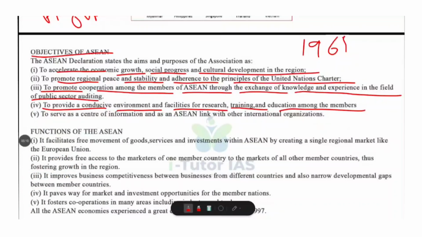And the fifth objective is to serve as a center of information and as an ASEAN link with the international organization. That is, ASEAN functions as a hub of information and acts as a bridge between Southeast Asia and other global organizations. It helps in maintaining strong links with the United Nations, World Bank, and other regional bodies. So these are the objectives of ASEAN.